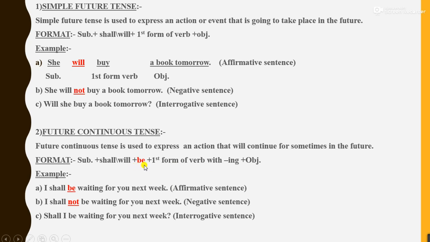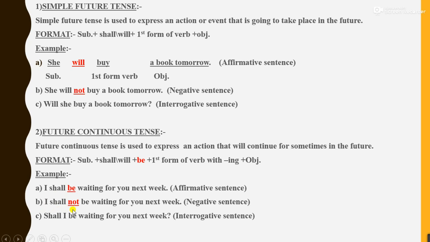I have highlighted it with red color. So, here in this future continuous tense, be is used extra. Example, I shall be waiting for you next week. This is for an affirmative sentence. This extra word be comes soon after the helping verb, shall or will.